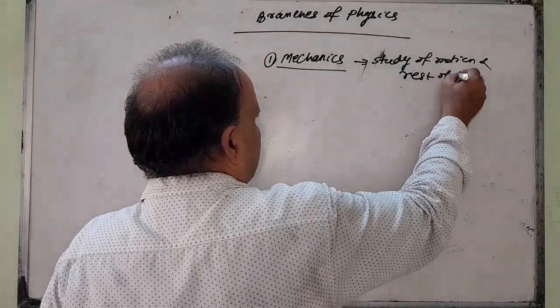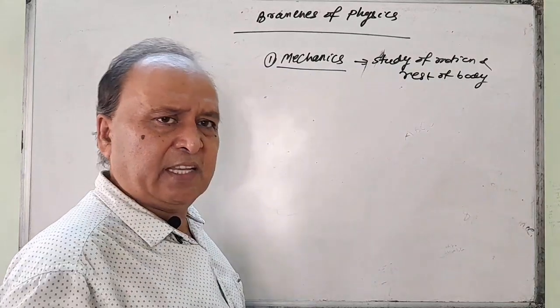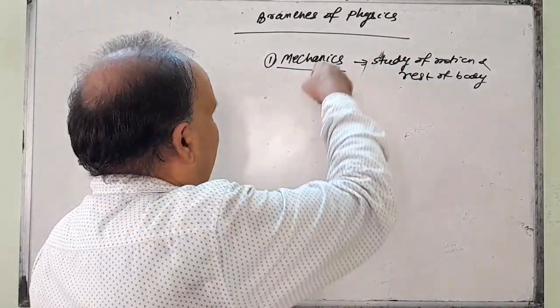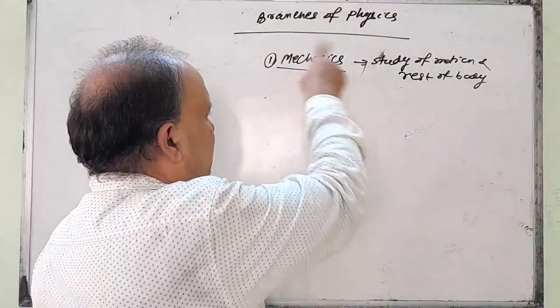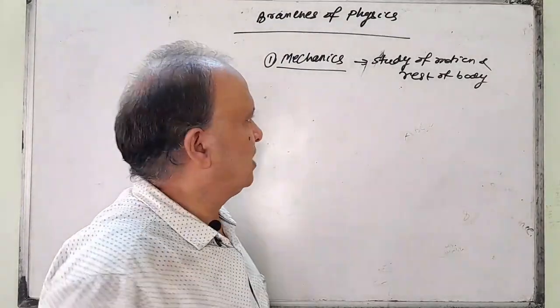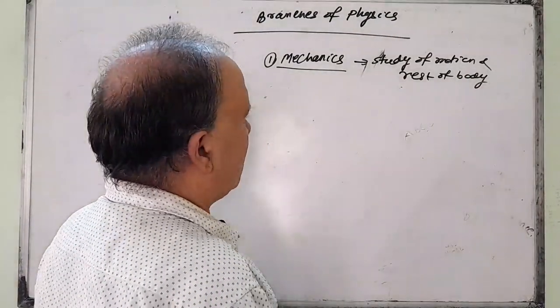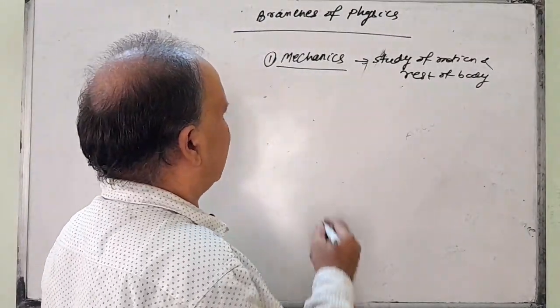You see, physics is known as the king of science, and among all the branches of physics, mechanics is known as the king of physics. So what is mechanics? Mechanics is the study of motion and rest of the body.